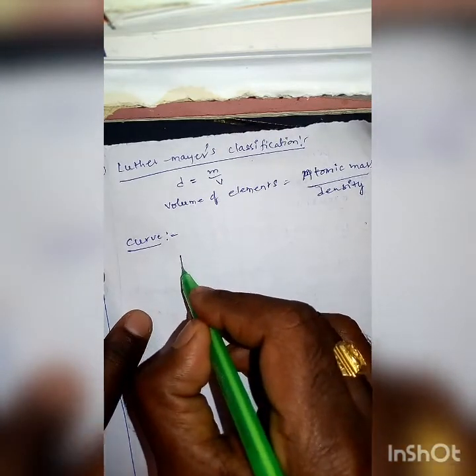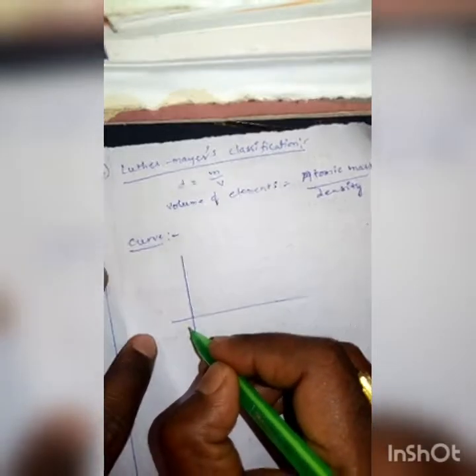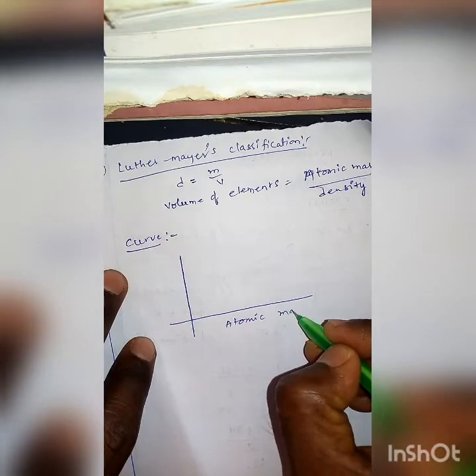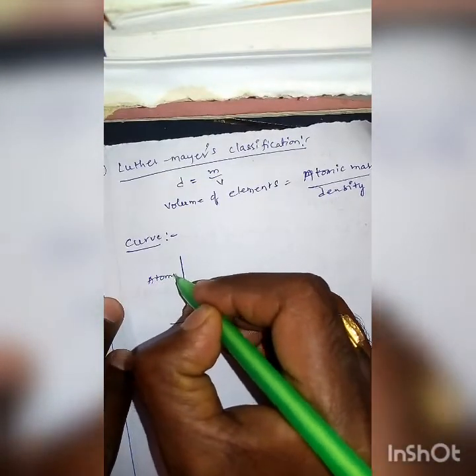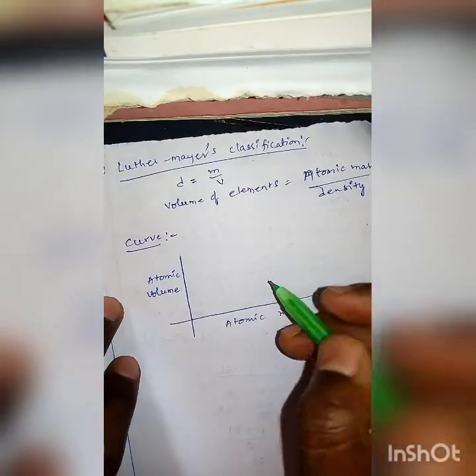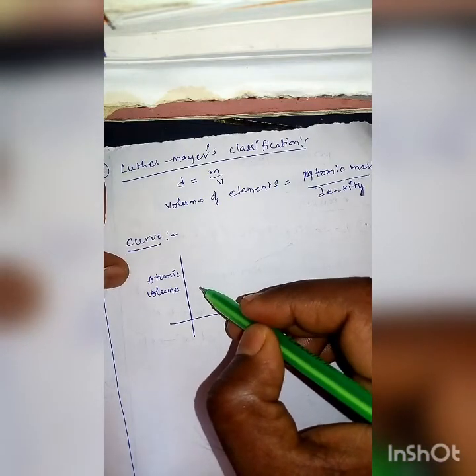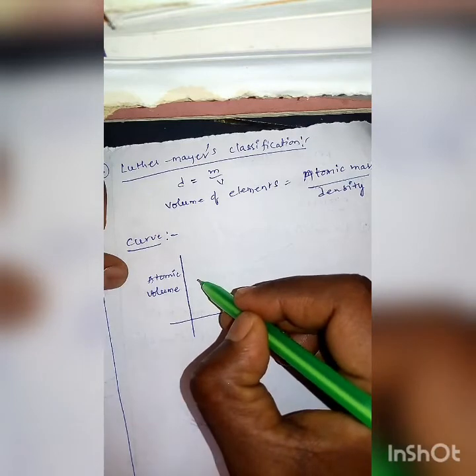He got a curve like this, with atomic mass on the x-axis and atomic volume on the y-axis.